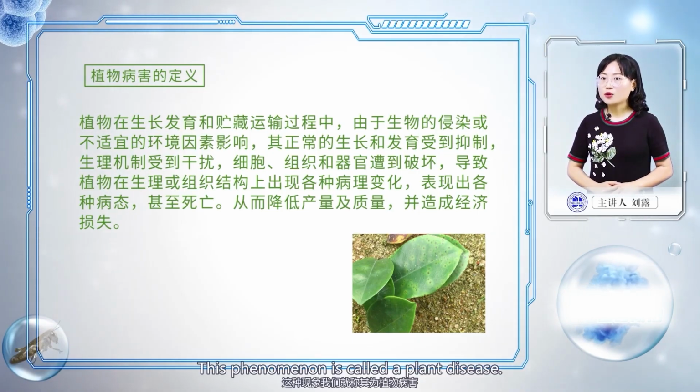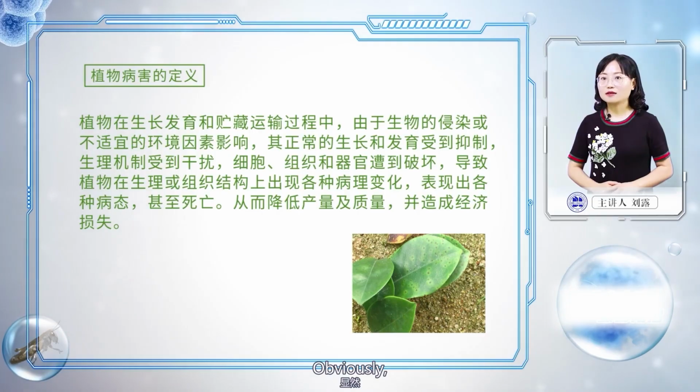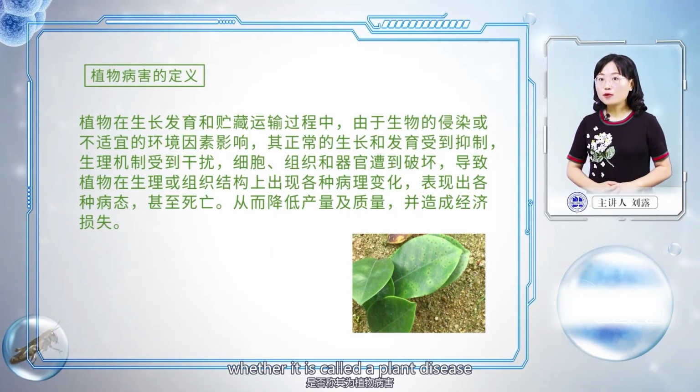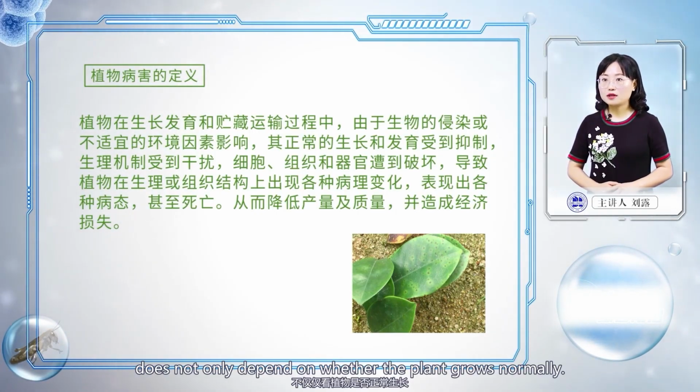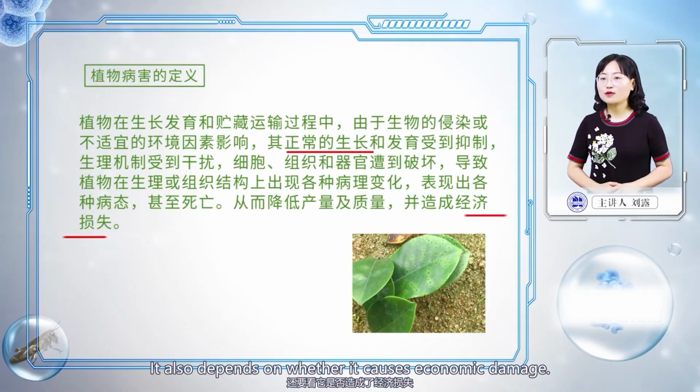This phenomenon is called a plant disease. Obviously, whether something is called a plant disease does not only depend on whether the plant grows normally, it also depends on whether it causes economic damage.